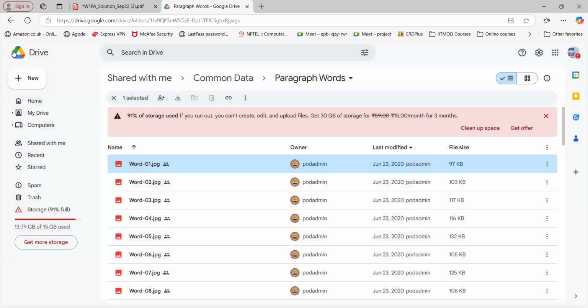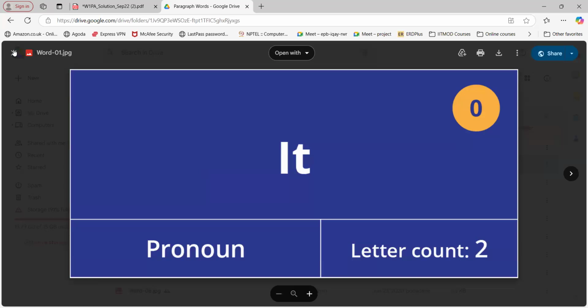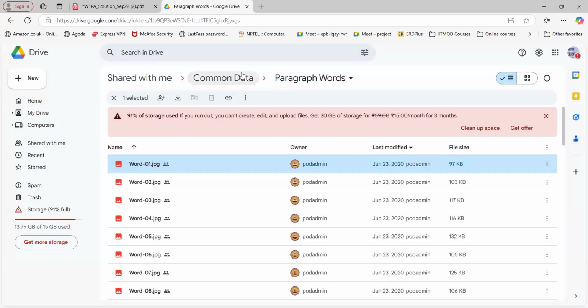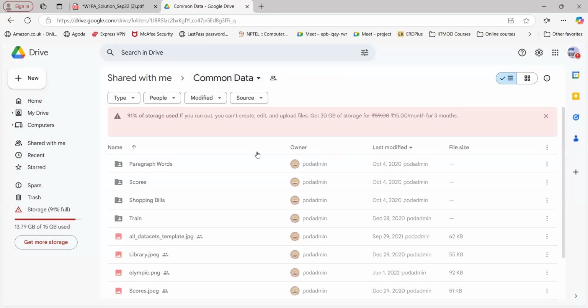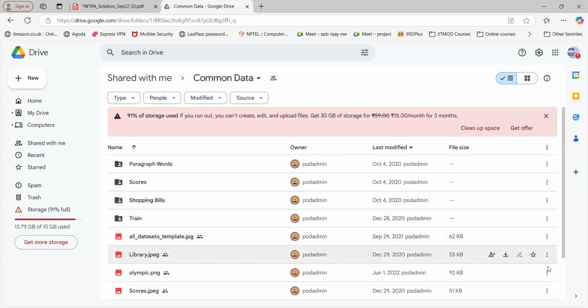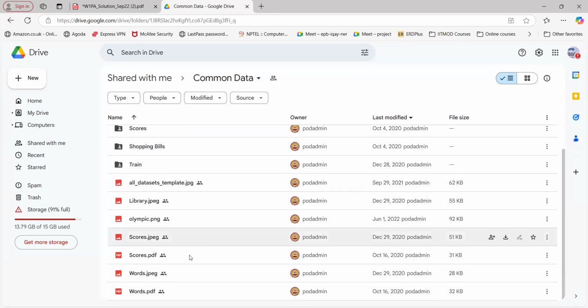And we have to take the first one, the first word, 01 JPG. Yes, we have to start from the first word. Okay, so we have tabulated this information in the words PDF.